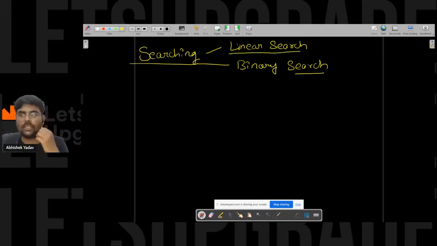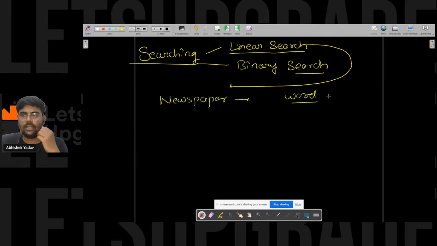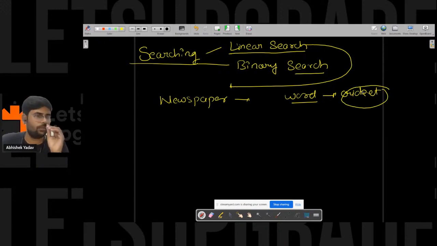So basically what linear search means, okay, let's assume you have a newspaper, right? And in that newspaper, I have given you a task, that is you have to find a word, okay, find the word cricket in a particular page. So what you will do, you will read the newspaper from the start, and you will read each word.